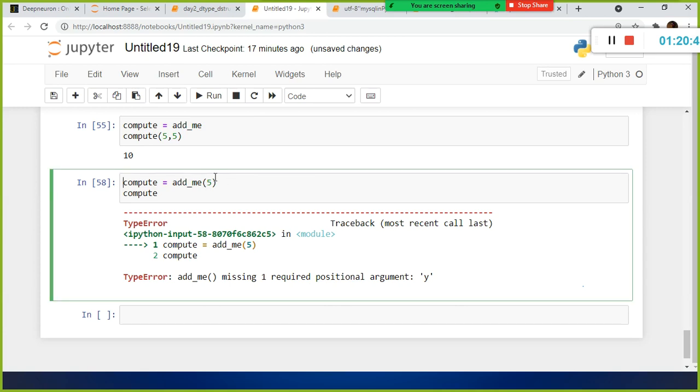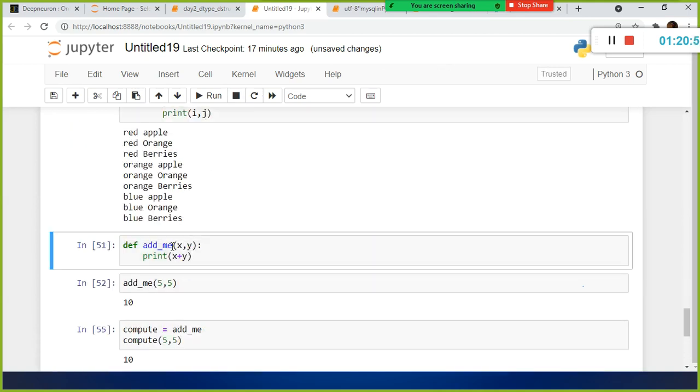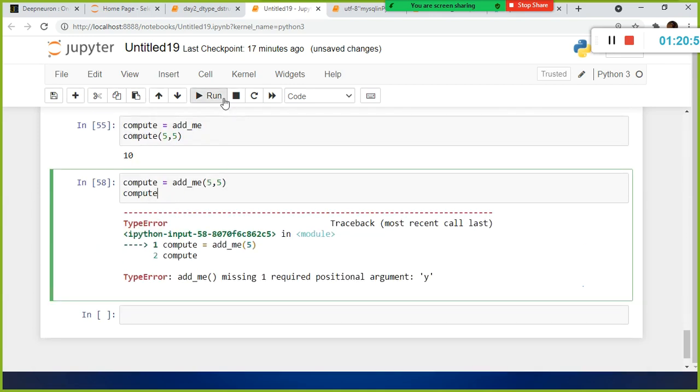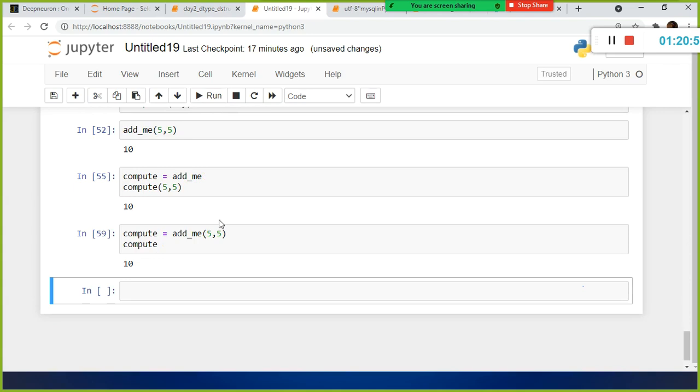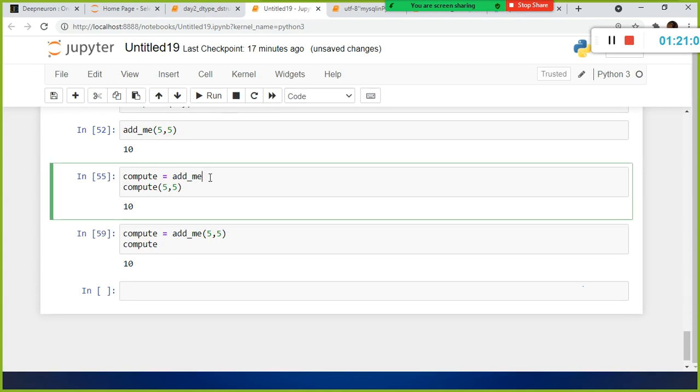This is called your positional argument. That means you need to pass one more argument, because in your function definition you mentioned two parameters, but here you are passing only one argument. Then you missed out something, it will not work. So here you are just assigning this function's address to this variable. Hence you can invoke it directly by passing the values to this variable. This variable now became the function add_me.